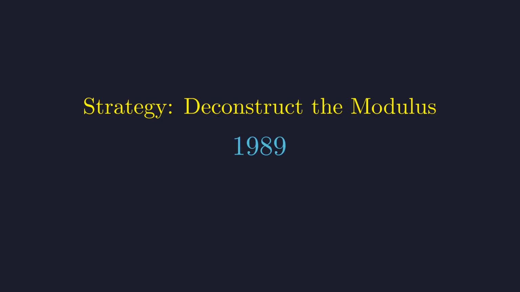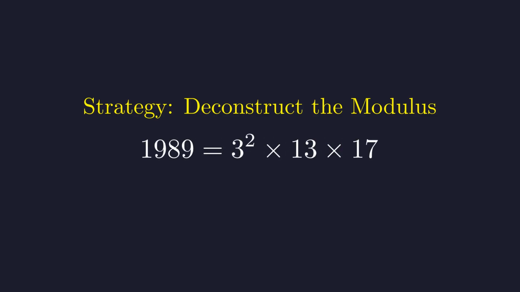Let's factorize 1989. The sum of its digits, 1 plus 9 plus 8 plus 9, is 27, which is divisible by 9. So 1989 is divisible by 9. Dividing by 9 gives us 221. Now, what about 221? It's not divisible by small primes like 2, 3, 5, or 7. Let's try 13. 221 is 13 times 17. So the prime factorization is 3 squared times 13 times 17.